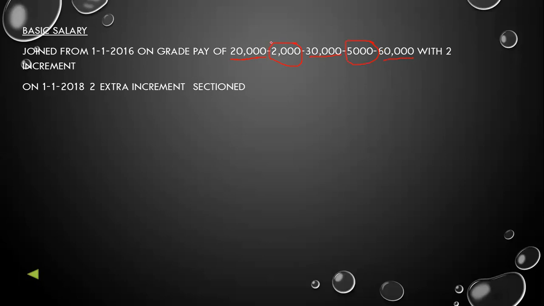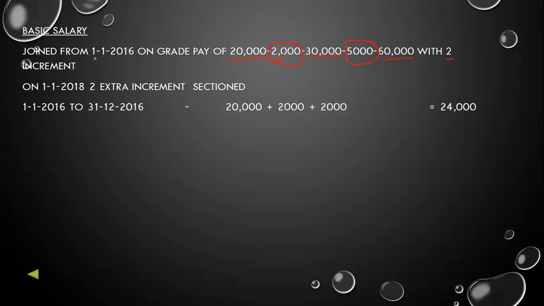In the middle of the salary, the increment rate is given. So her increment is 2,000 till 30,000 salary per month. Afterwards, she will get 5,000 increment till her salary becomes 60,000 rupees. Now she has joined with two increments. So with two increments, initially she has joined the company. So let's start the calculation.